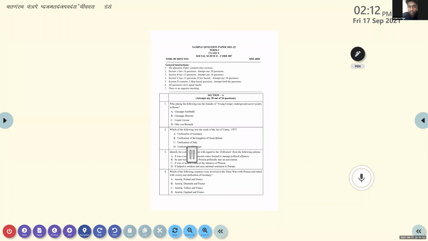So you know the general instructions. One more time: the question paper contains 4 sections. Section A, 24 questions, out of the 24, 20. That is section A. Section B, out of 22, 18.